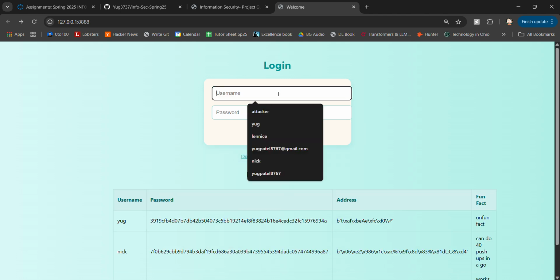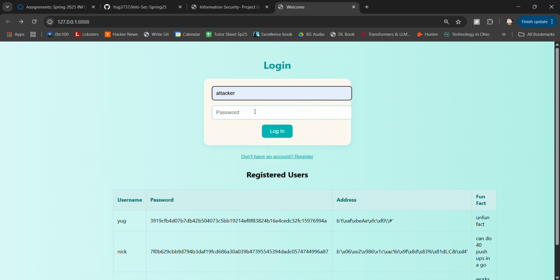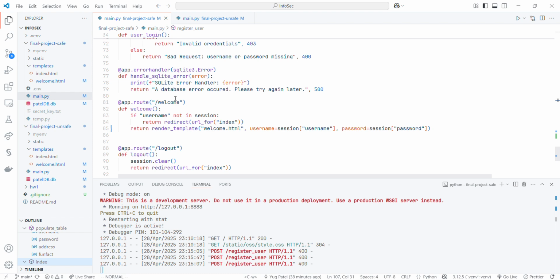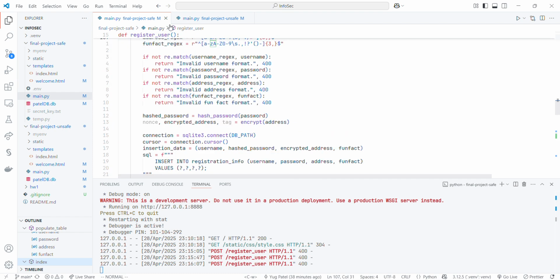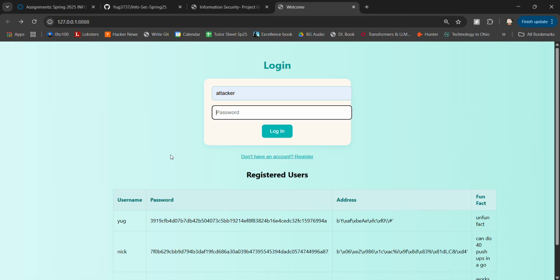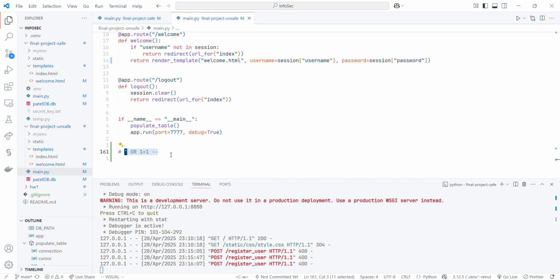Let's check if the login vulnerability is still working or not. So attacker, and remember we were discussing if this particular string is going to give us access.